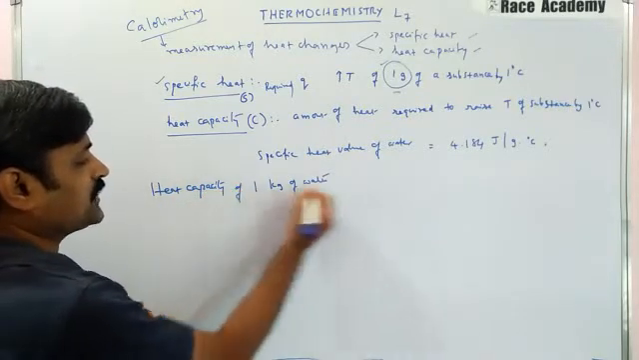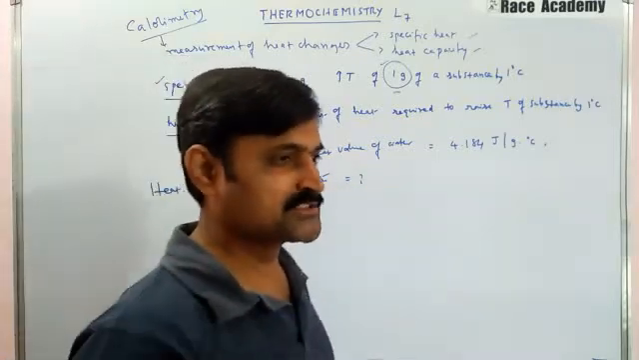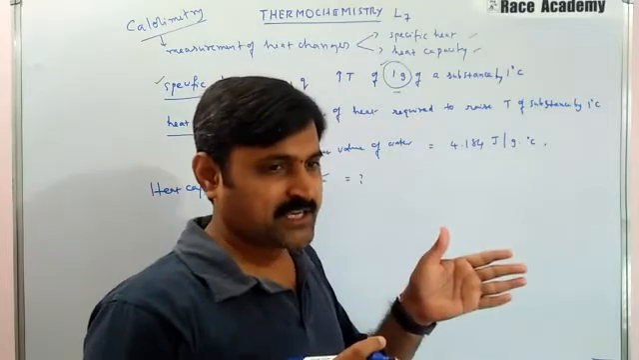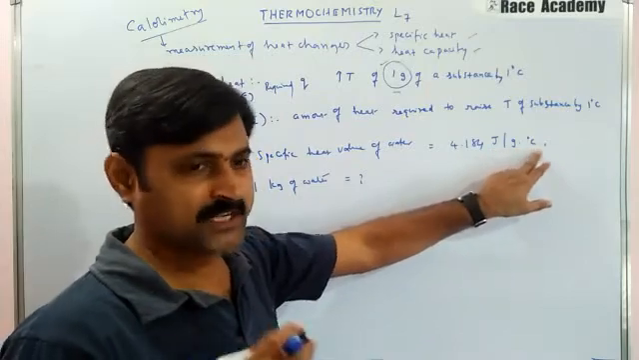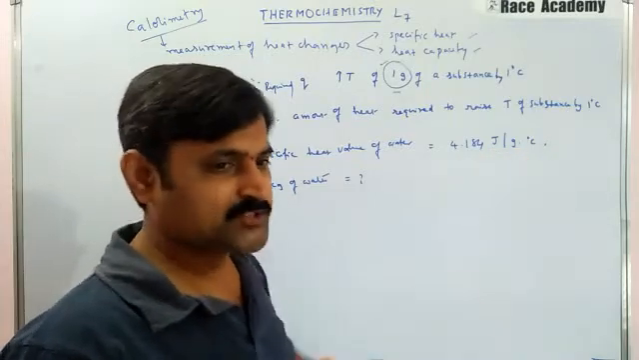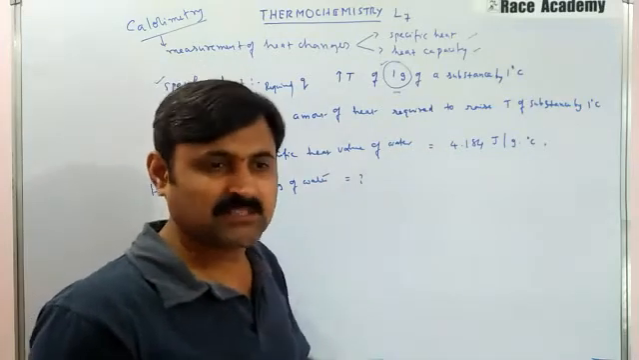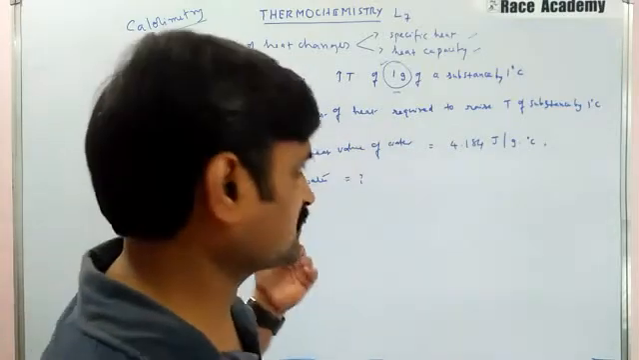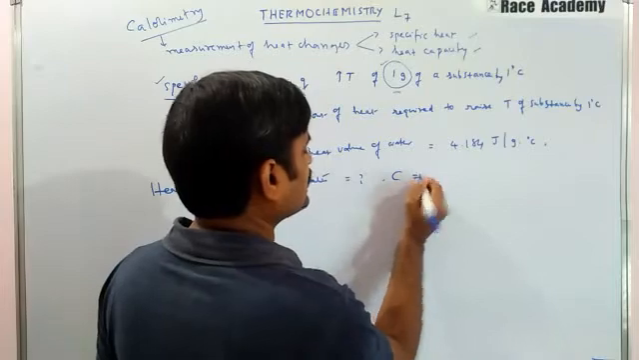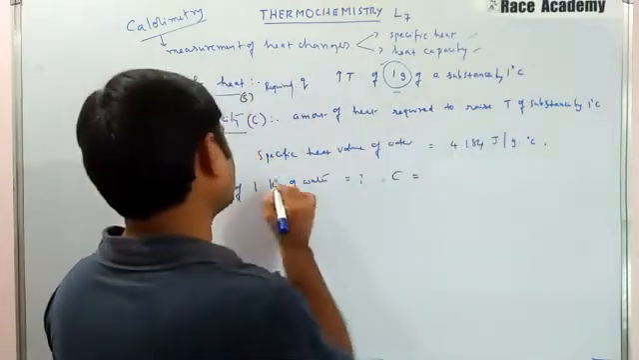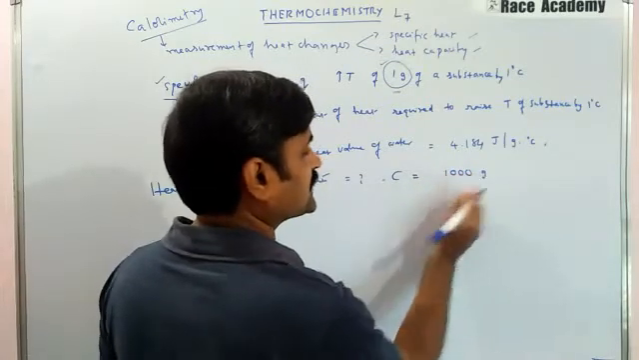Heat capacity of 1 kilogram of water is how much? In this case, the specific heat given to us is in joule per gram degree Celsius, and this will be multiplied by the given mass. The mass of water in this calculation is 1000 grams. 1 kilogram means 1000 grams, so you can take 1000 grams here